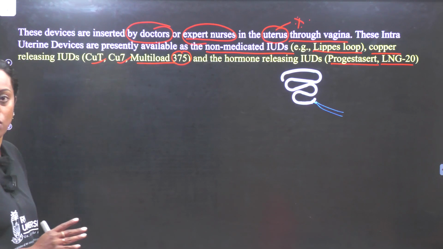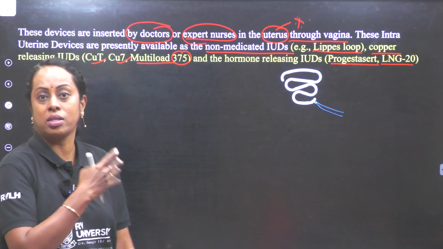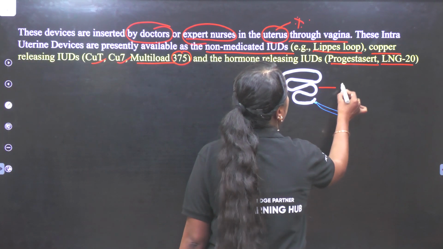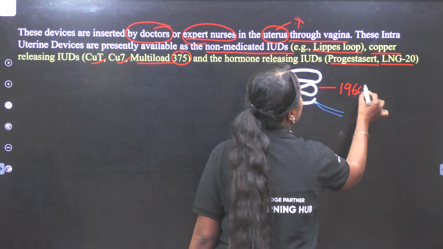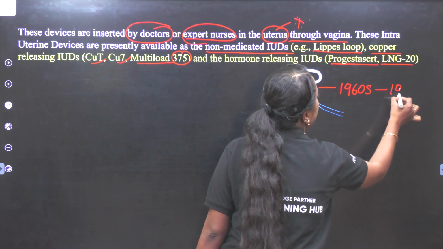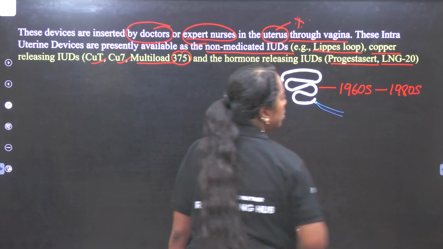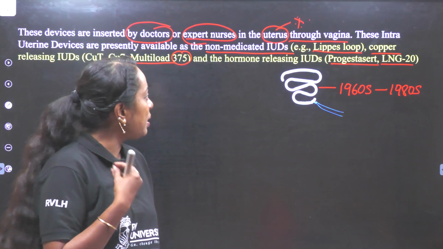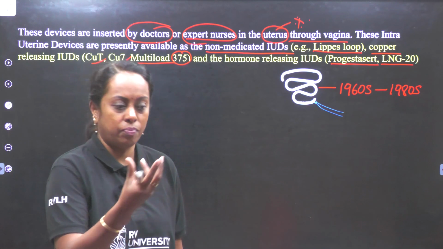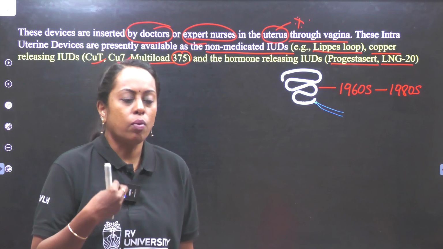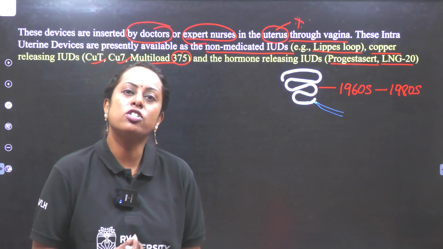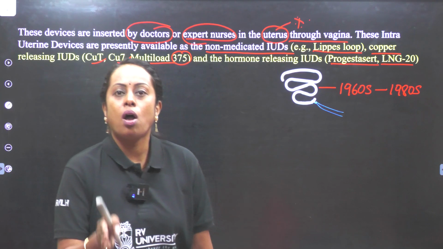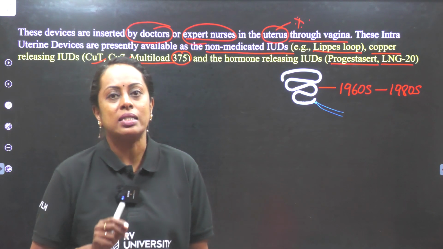The first image which has now appeared on your screen is the Lippes loop. Now this particular Lippes loop was used during the 1960s to the 1980s. Now if you ask me, have we stopped using it? Yes. See, this has been placed into the female uterus. And what did it do? It actually initiated phagocytosis. Now always remember, anything which does not belong to your body will be considered as what?